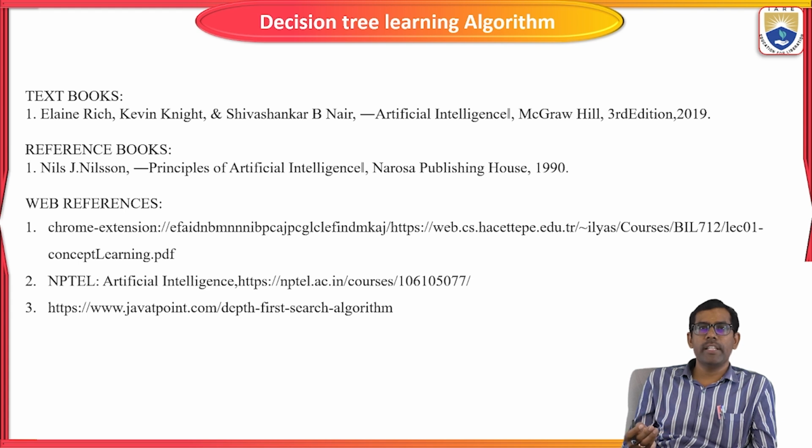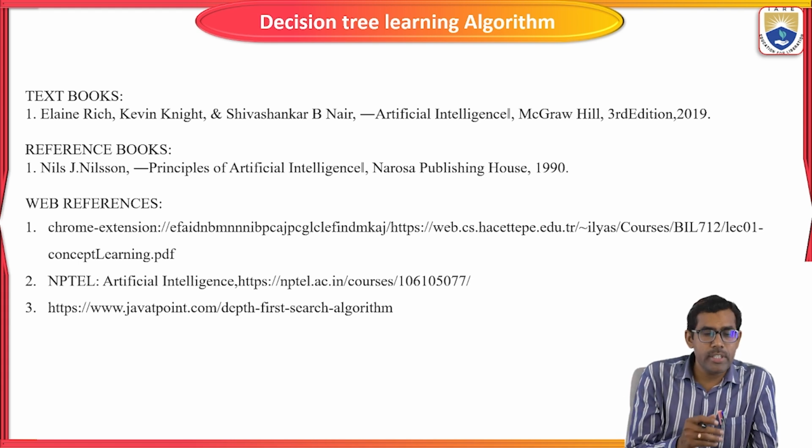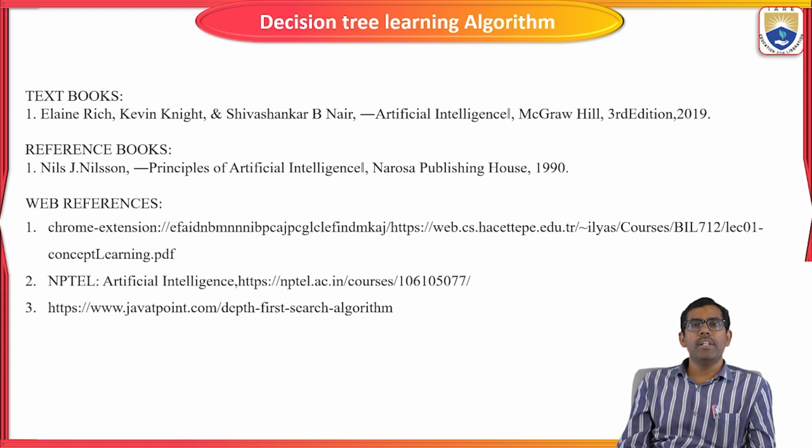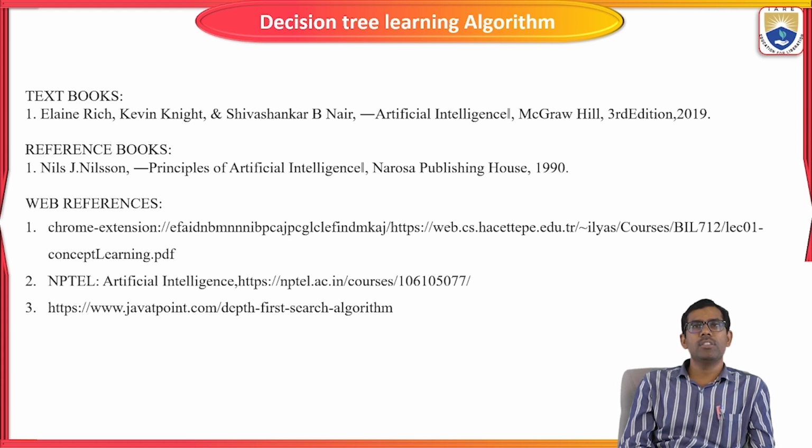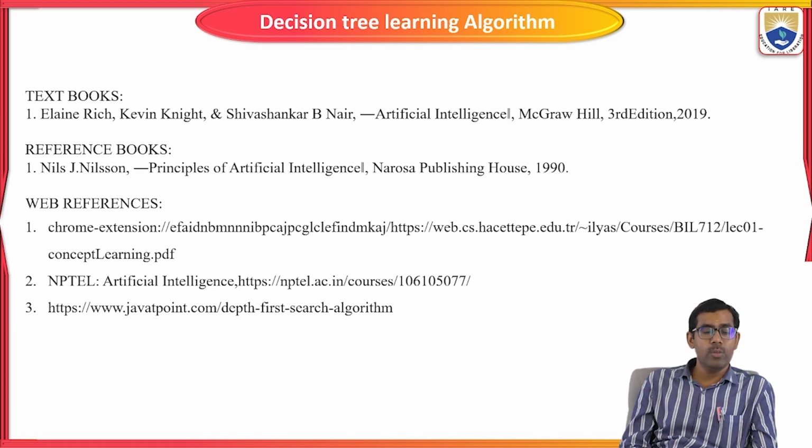From the next video, using the same training example, I am going to predict whether it is suitable for enjoying sports or not using the entropy and information gain values. This is the textbook that I have used to collect all the information for this concept, and I have given some web references here to gather all the information related to concept learning and general to specific ordering.